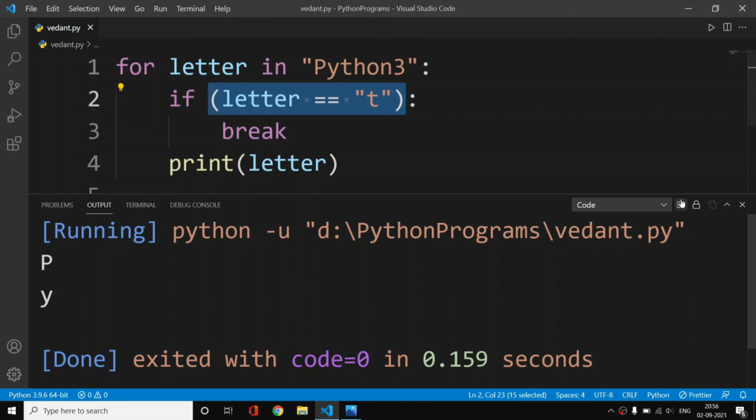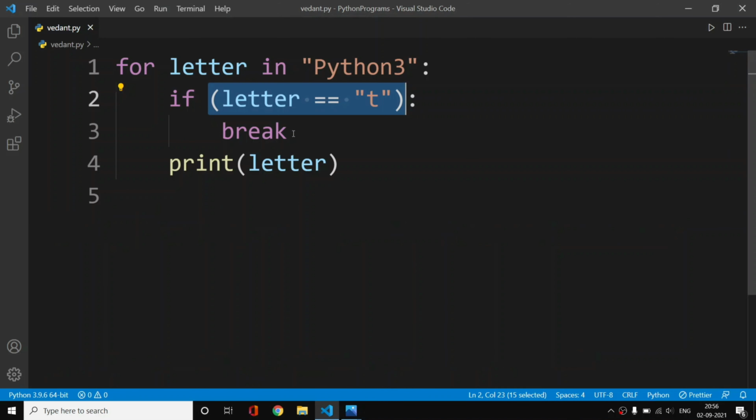So what we have done is use this break statement, and with it we have successfully jumped out of the loop. I think you have understood the break statement. If you haven't, you can rewatch the video from the point where I have written this code.